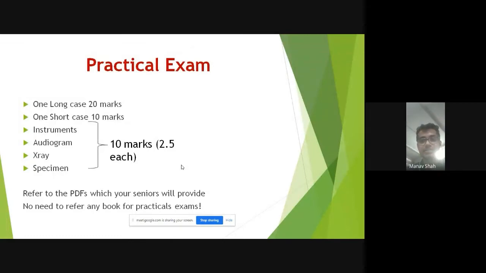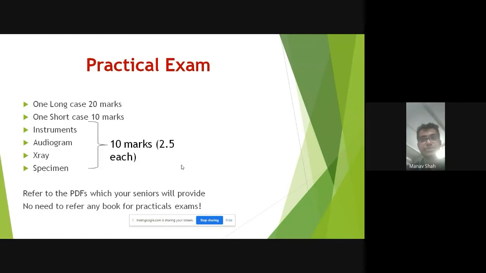Mostly the question will be like, how will you manage the same patient? So if DNS comes, how will you manage the patient of DNS? You will say first conservative management, indications, and then they will say septoplasty and SMR, right? So that is how the question will be asked. And they'll ask a little theory, which would already be covered in the theory exam. That won't be a problem. But you have to focus on your diagnosis, your positive findings, as well as the management of the patient, and that's it. Viva will be that straightforward.